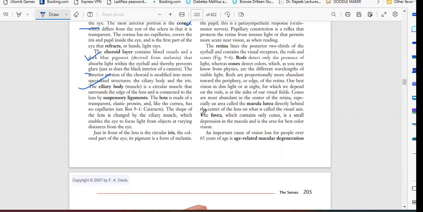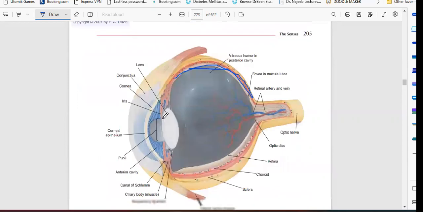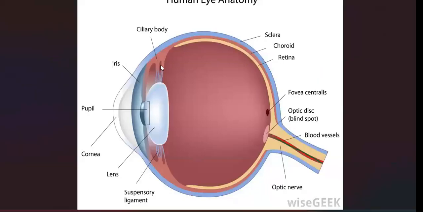The lens is made of a transparent elastic protein and, like the cornea, has no capillaries. So first, you have to talk about the ciliary body. The ciliary body is a circular muscle that surrounds the edge of the lens and is connected to the lens by suspensory ligaments. You can see in this image that this is the ciliary body, connected to the lens. It is holding the lens with ligaments. This is the ciliary body, and these are the ligaments. The lens stands on the ciliary body and the suspensory ligaments.